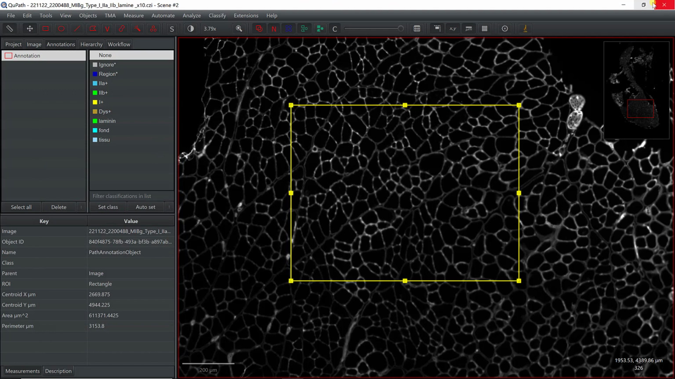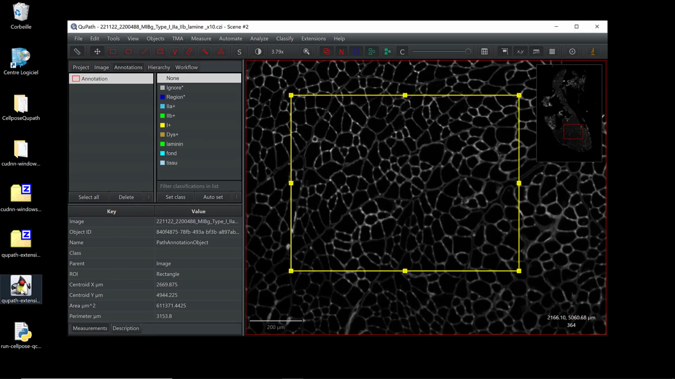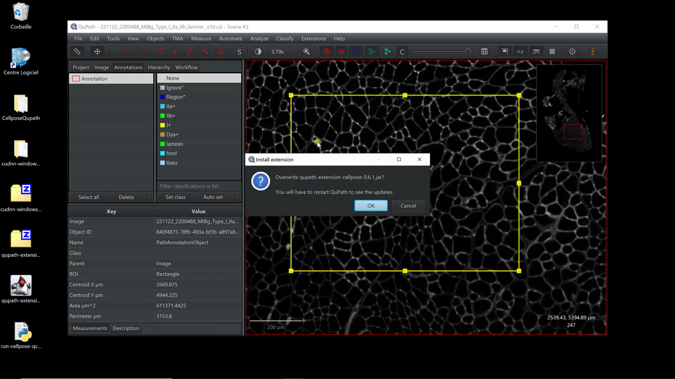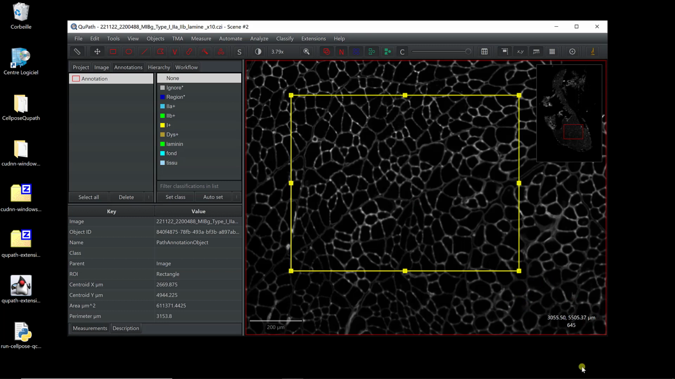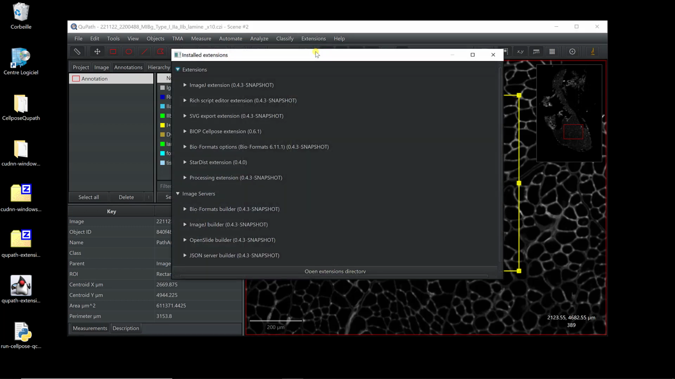So before running it, I need to install the Cellpose extension, so I can just drag and drop the QuPath Cellpose extension in here. I already have it, so I'm not going to put it again, but if you do it for the first time, it's just going to tell you that the Cellpose extension has been added in a comment at the bottom right of your screen, and you can check if it's been well installed. If you go to Extensions and Installed extensions, then you're going to find something which is called BIOP Cellpose extension with the version next to it. Alright.